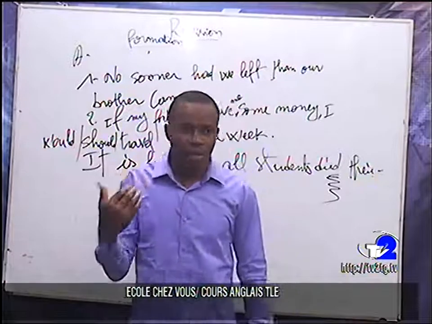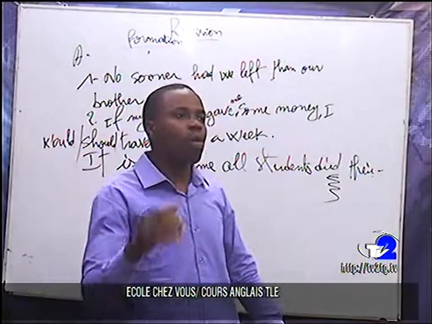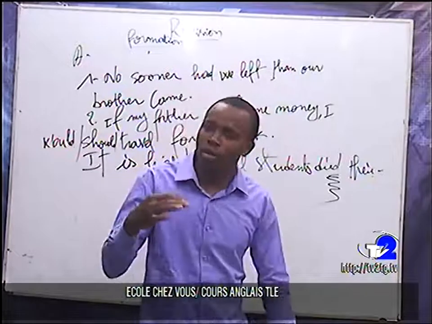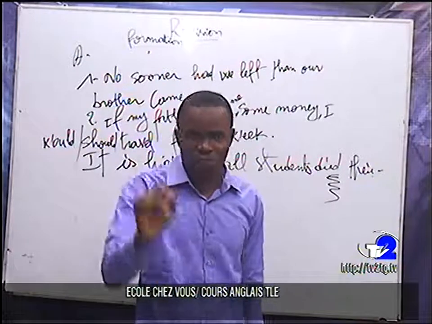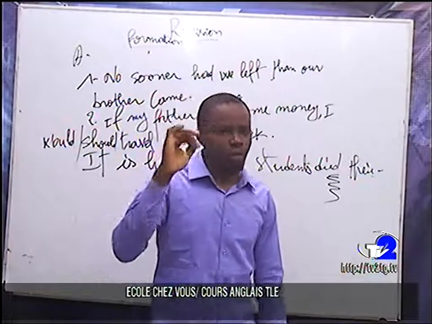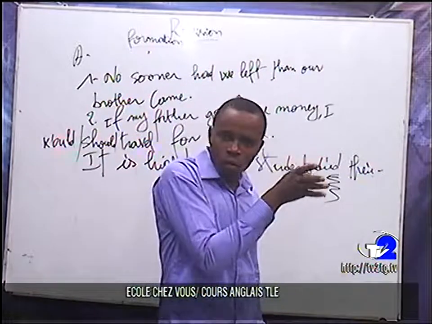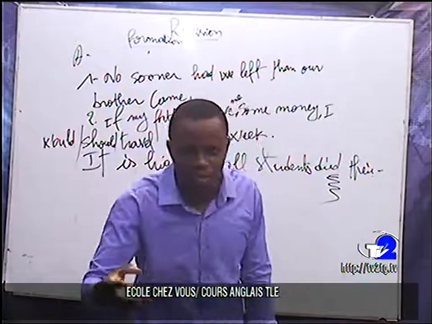We can use the present perfect or the present perfect continuous for the two. Are you following? But with a goal, most of the time we use the simple past. So, with since and for, we have the present perfect.